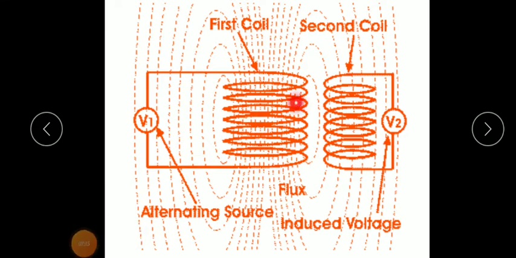In this arrangement, only a portion of the magnetic flux passes through the secondary coil. But if we place these two coils on a common iron core, then all the magnetic flux will pass through the secondary coil.